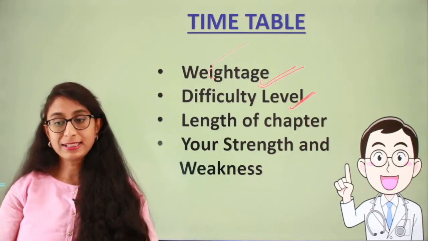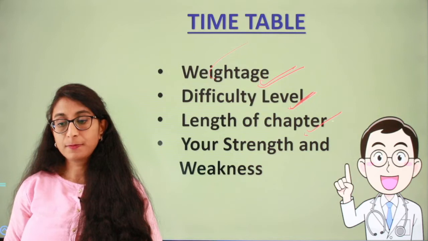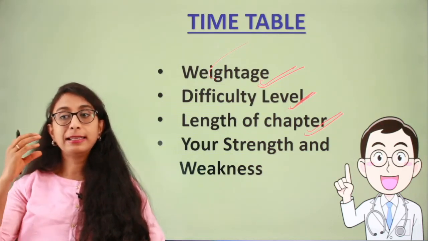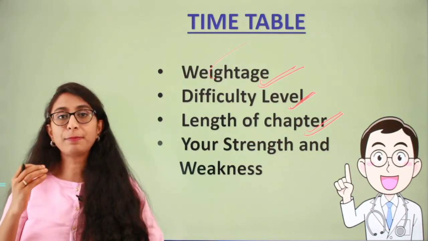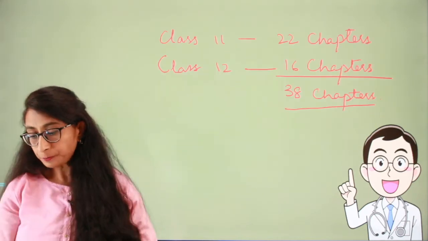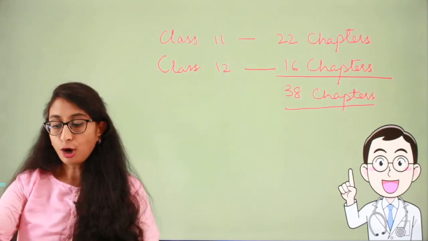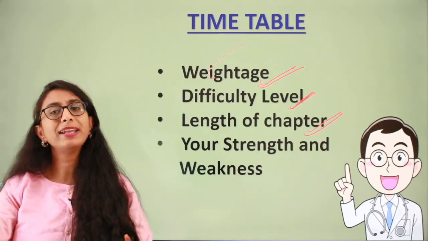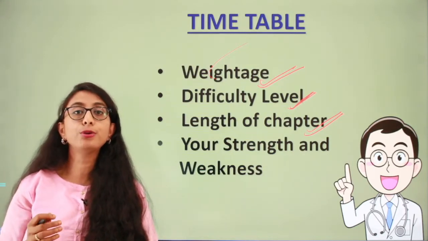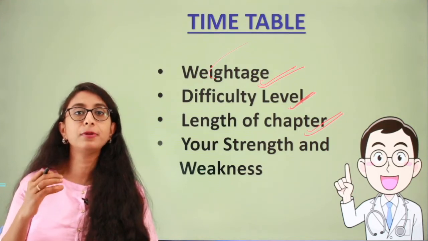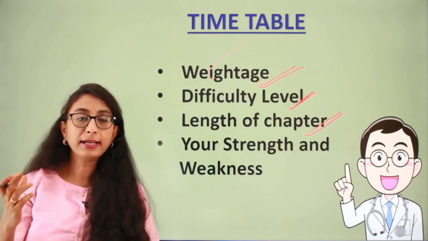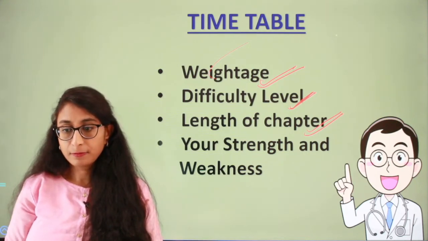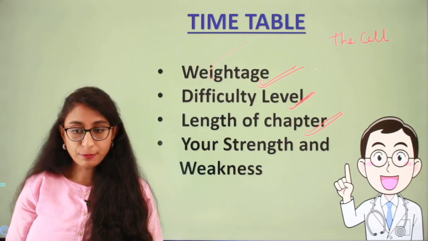Okay. Next one is the length of the chapter. So whenever you're making a timetable, keep the length of the chapter also in mind. Certain chapters, like say the cell, the unit of life, or cell cycle and cell division, these are all very simple chapters, and it is possible for you to solve or prepare for such a chapter in a single day, right? Say you take the example of the chapter the cell, or the chapter on cell division.